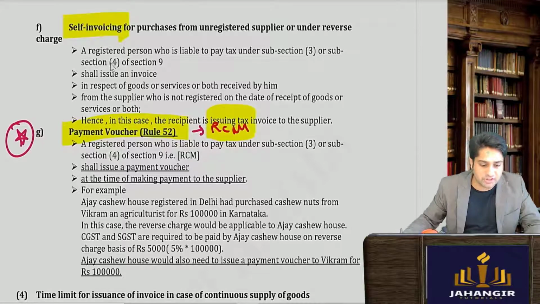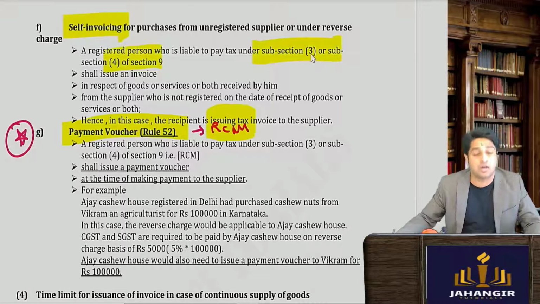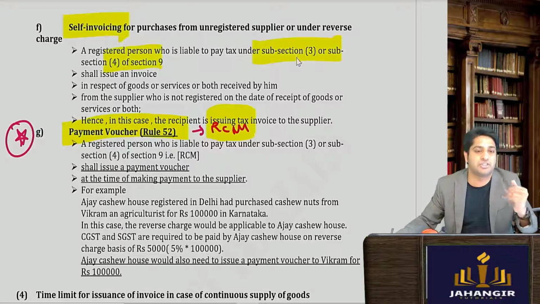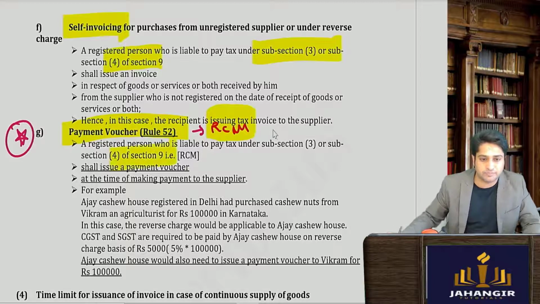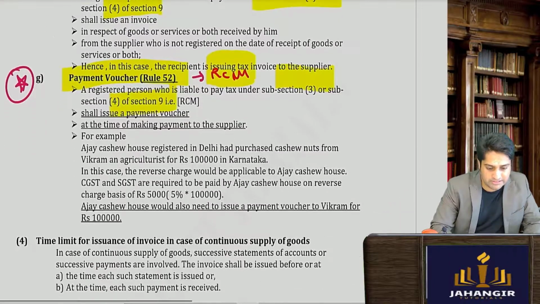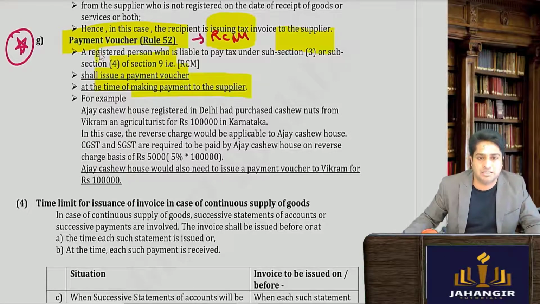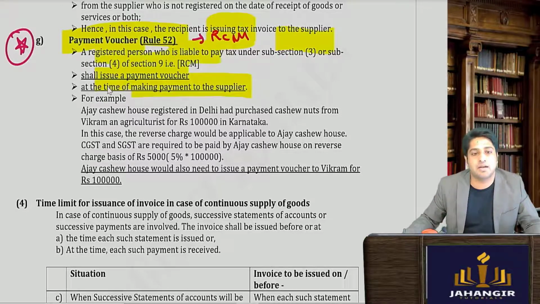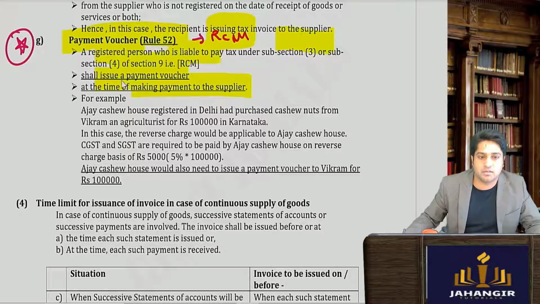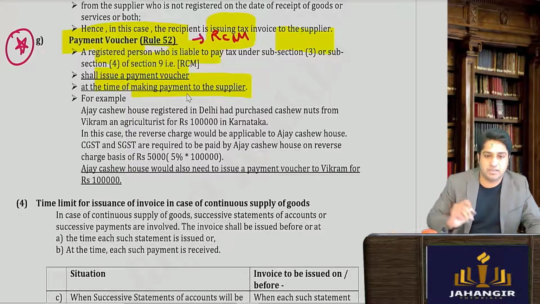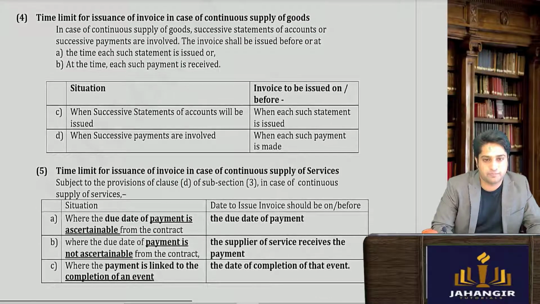Okay, so RCM is under section 9 subsection 3 and 4. You can check it out. Okay, so I stand corrected. So section 9 subsection 3 and 4: issue a payment voucher at the time of making payment to the supplier. Again, a registered person who is liable to pay tax under RCM, that is the recipient, shall issue a payment voucher at the time of making the payment to the supplier.